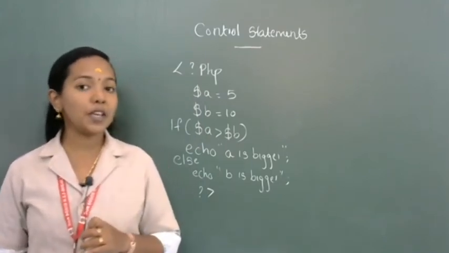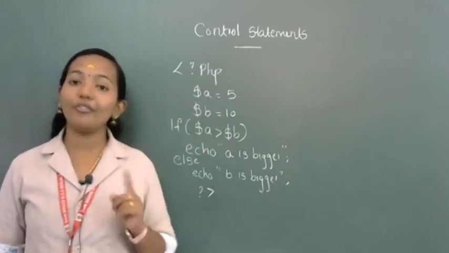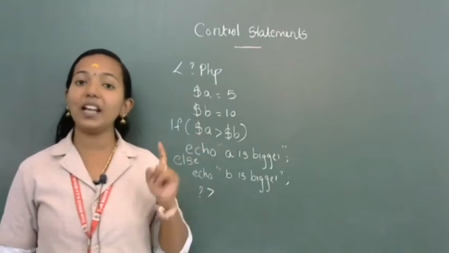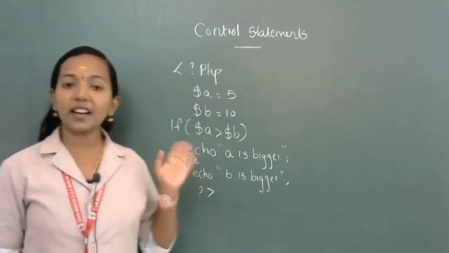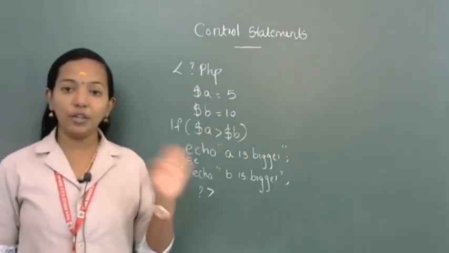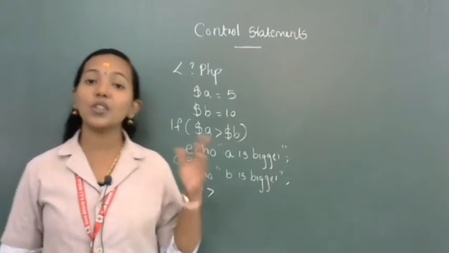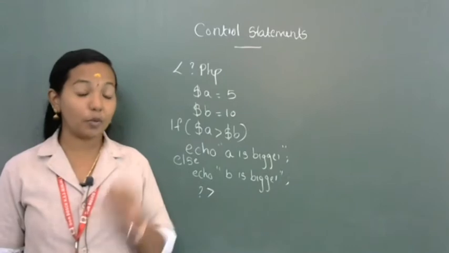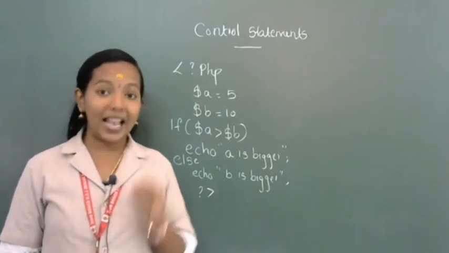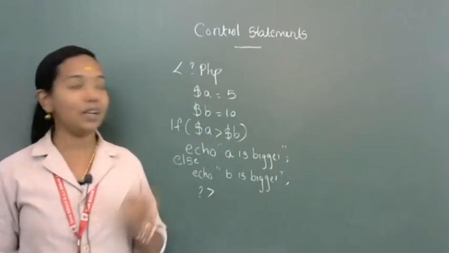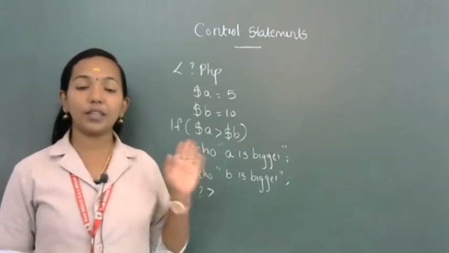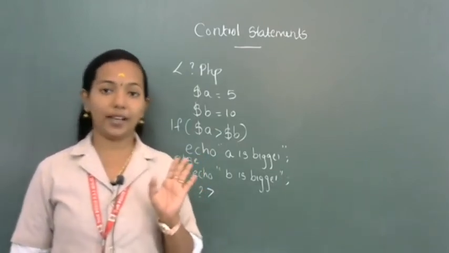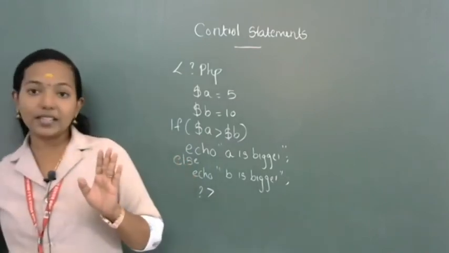In PHP, you want to declare a variable along with the data type, but in PHP we are not declaring variables along with the data type. Is there any declaration statement present? No, we are just declaring the variable as $A, and the data type is not mentioned. According to the value assigned to that particular variable, memory is allocated for it. There is no declaration along with the data type. Okay, I think the concept is clear.